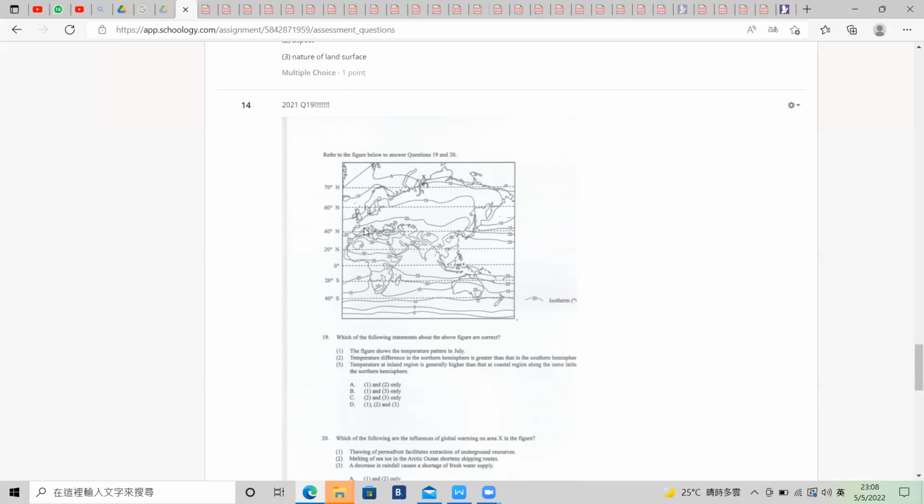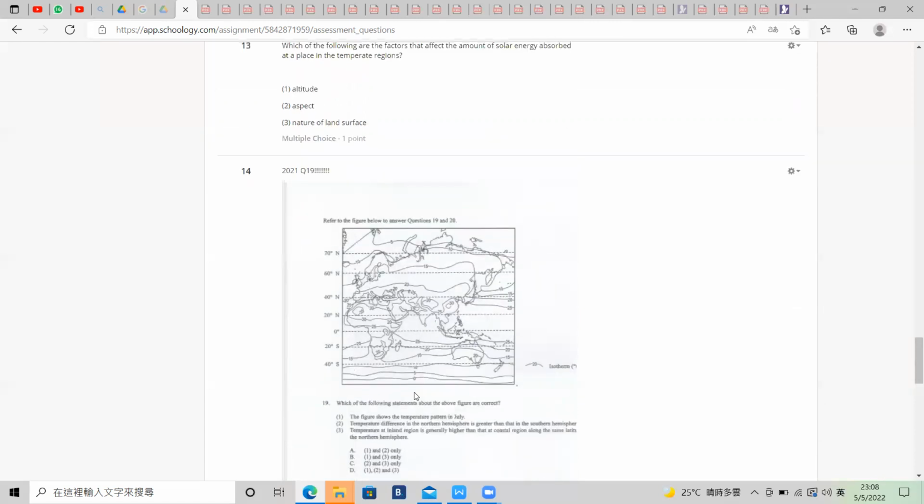Next is question 21. For this one, be very careful, because just a third of the people get it right. This shows the temperature pattern in July. Why? Because in the northern hemisphere it is warmer, so it's summer. And the temperature difference of the northern hemisphere is greater than in the southern hemisphere.